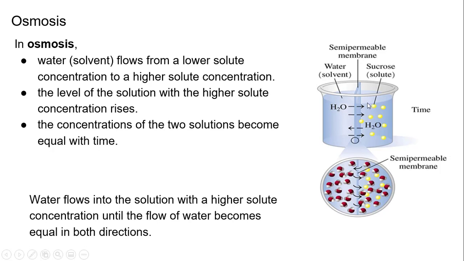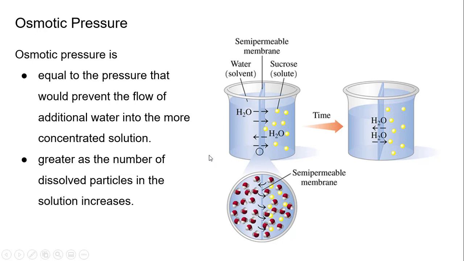The concentrations of the two solutions become equal with time. Water will flow into the solution with higher solute concentration until the flow of water becomes equal. There's an equilibrium in both directions. You see right here there are different arrows, but eventually over time there will be an equilibrium even though the water volume is higher where the higher solute concentration is. This creates a pressure, osmotic pressure, and it's equal to the pressure that would prevent the flow of additional water.